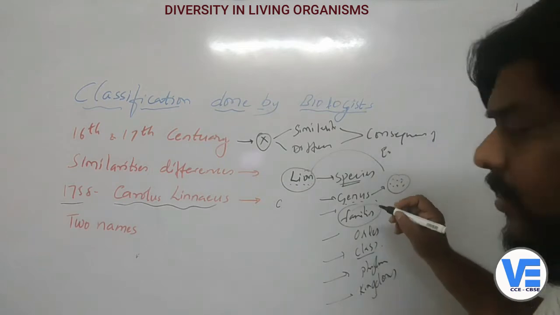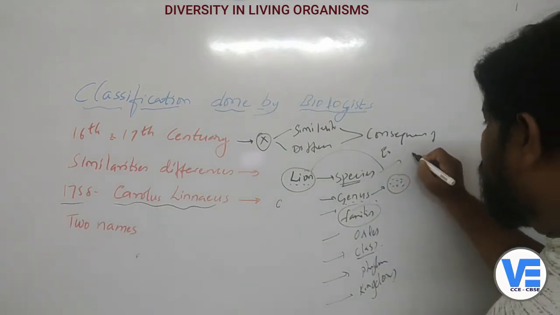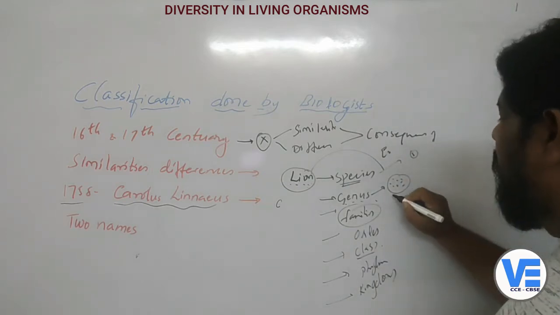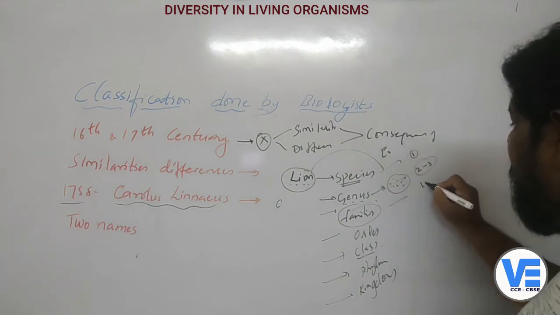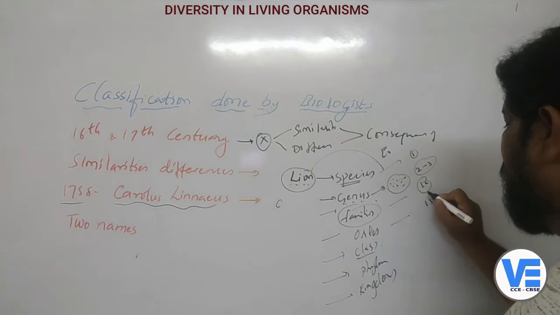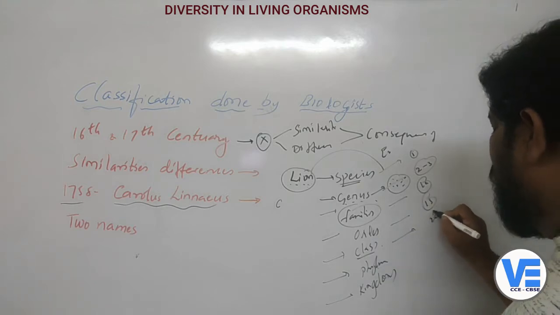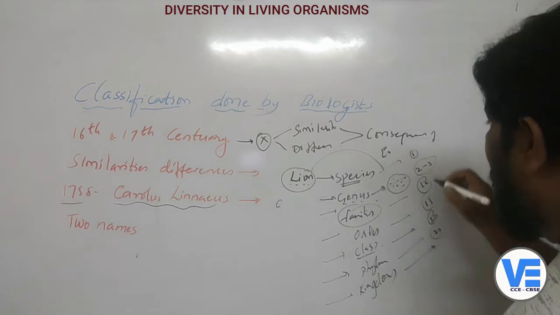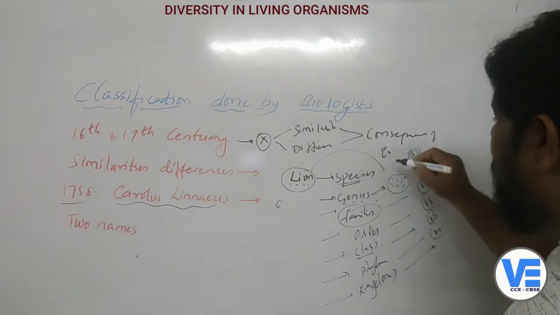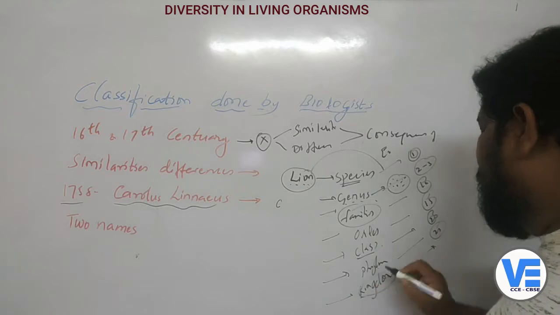So you can see here, first there are species. Species are one particular group. Genus, again there will be some 2 to 3 or 4 groups. Families, there will be some 10 groups. Order, there will be some 15 groups. Class, there will be some 20 groups. Phylum, there will be some 25 groups. Kingdom, all the animals which are like the species, you will find them in the kingdom.